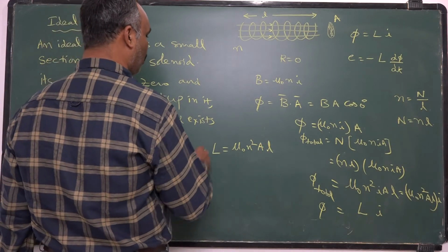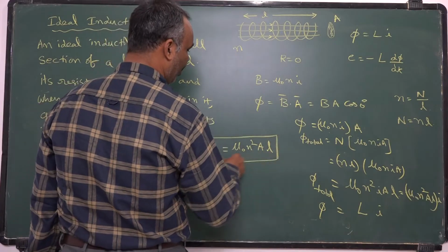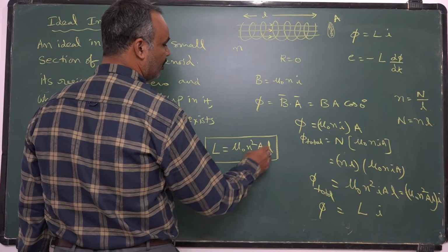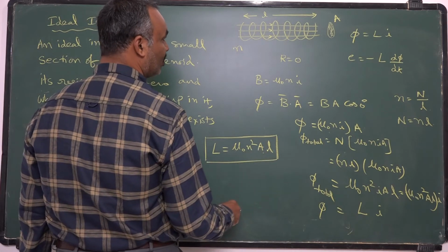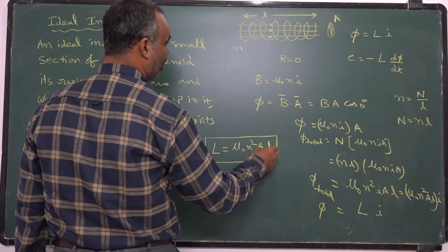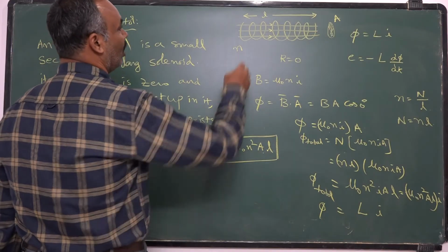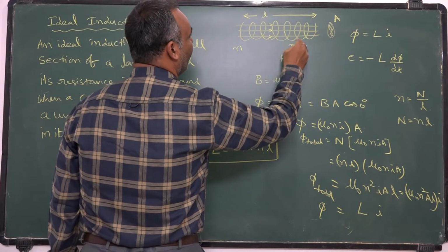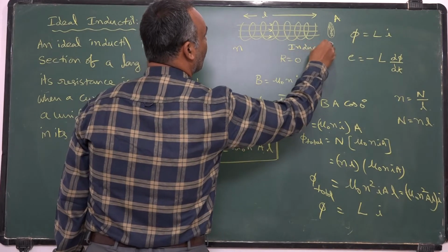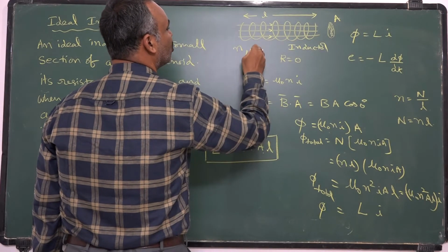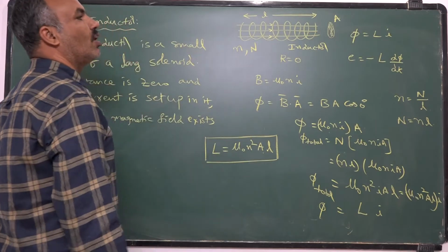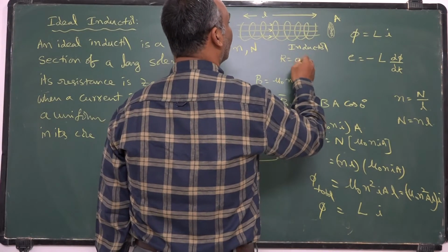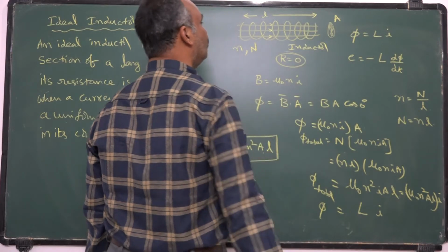This is the formula for self-inductance of a solenoid. Here n is the number of turns per unit length, A is the area of cross section of the solenoid or inductor. You can call it a solenoid or an inductor. A small portion of a solenoid is called an inductor. Small n is the number of turns per unit length, capital N is the total number of turns. If you want to call this inductor an ideal inductor, resistance must be 0.